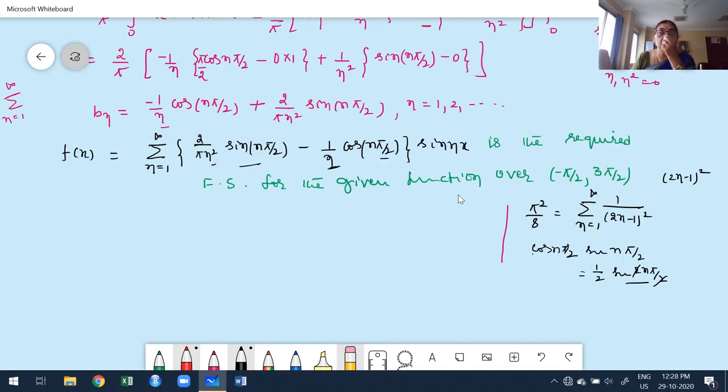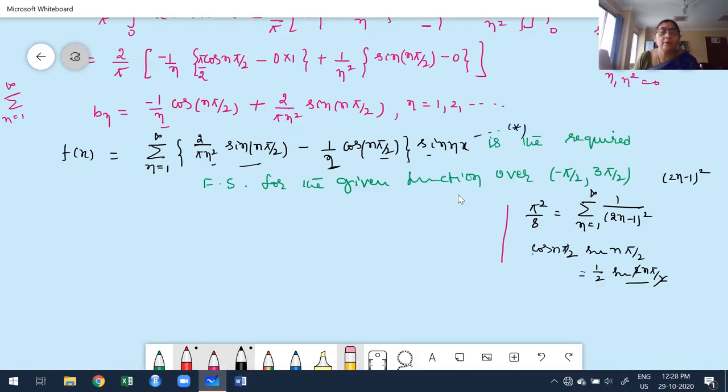I think it's clear. Suppose it's not clear, I'm going to repeat once again. Why am I going to choose x equal to pi by 2? I want to retain n square. Once you put x equal to pi by 2, here we get cos a sin a. What is cos a sin a? It is half of sin 2a. What is 2a? It is n pi. The 2 cancels, giving sin n pi. Sin n pi is 0. Therefore this term is 0. I'm taking this as star.